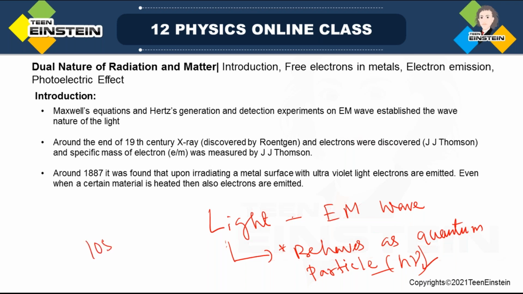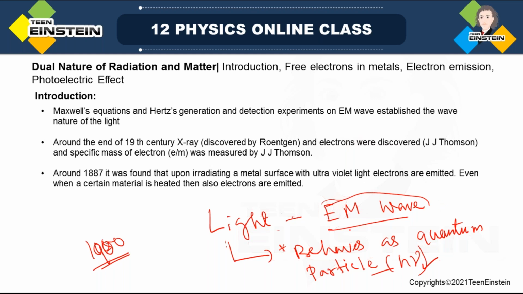Okay, so in 1900, during this time, Max Planck, when he was analyzing the energy spectrum of black body radiation, was not able to explain that black body radiation with the electromagnetic wave nature of light.